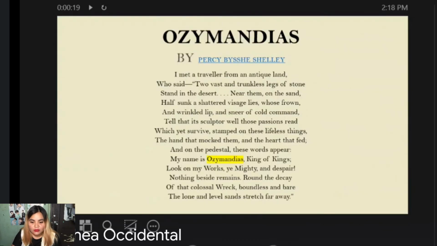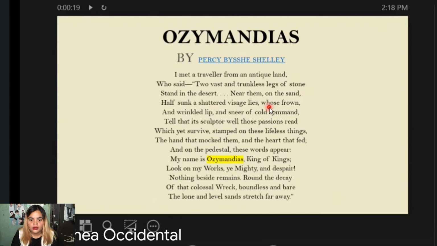So, now let's move on into analyzing the poem itself. Here, let us first talk about the literal meaning of Ozymandias. The speaker says, I met a traveler from an antique land who said, two vast and trunkless legs of stone. So, the speaker met someone and saw the statue standing in the desert.